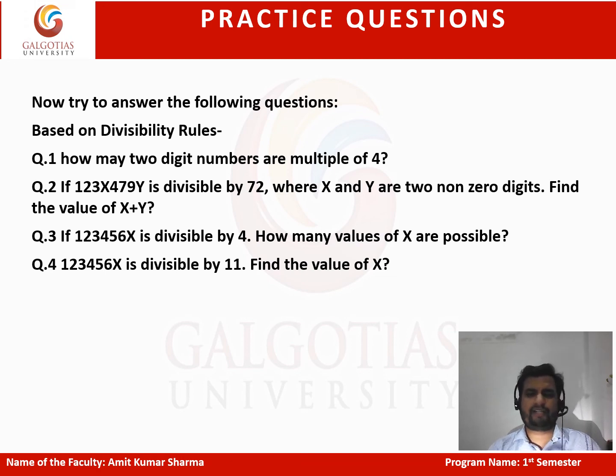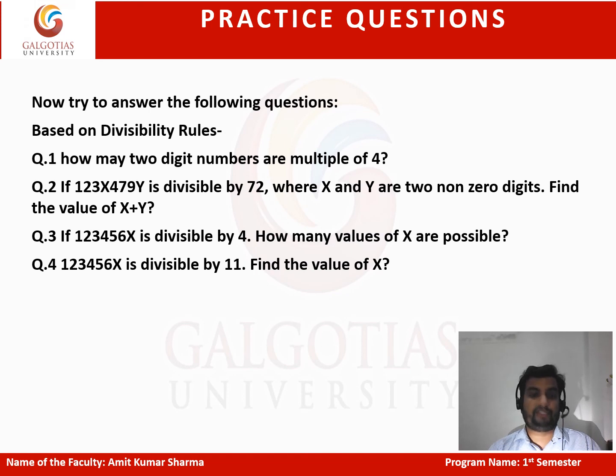We haven't covered the divisibility rule of 72, but we have covered the divisibility rules of 9 and 8 both. The number is divisible by 72, so it must be divisible by 9 and also by 8. Third is again a similar kind of question.